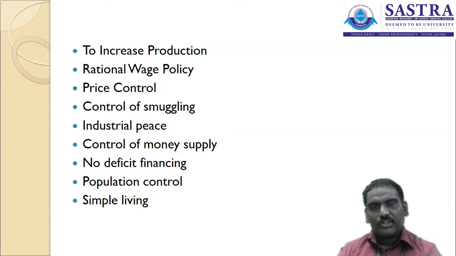The population is kept under control. If the population is under control, it means the overall level of production required is reduced, and the population under control is also going to reduce the inflation. If there are more people, more products are required.